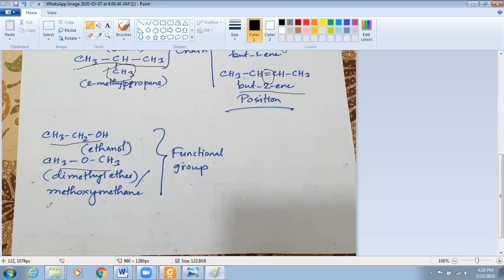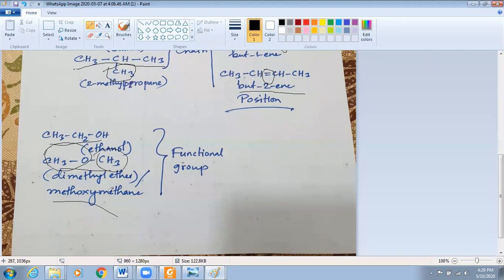You can also name it as methoxymethane. This is our methoxy group, that substitutes one hydrogen from methane. This is an ether, methoxymethane or dimethyl ether. Dimethyl ether is a trivial name, but the systematic name is methoxymethane.